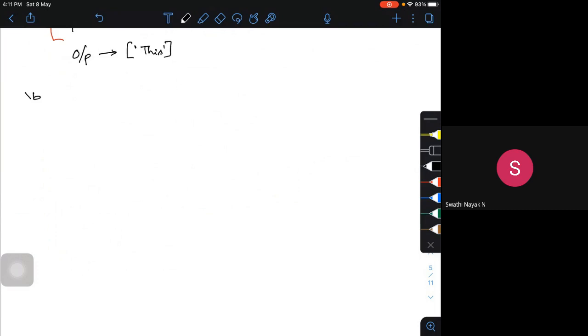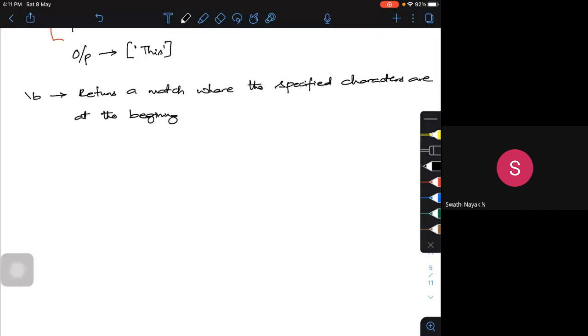Here the option is that it can search for and return a match where the specified characters I'm searching for are at the beginning or at the end of the word.